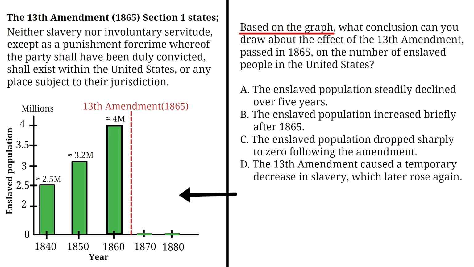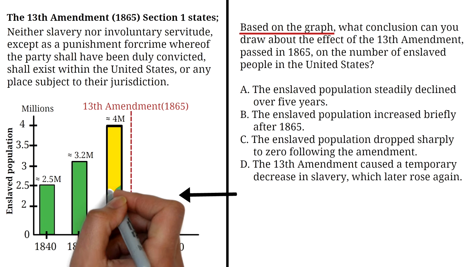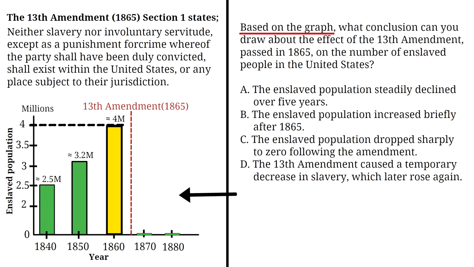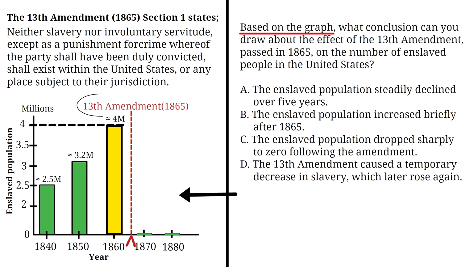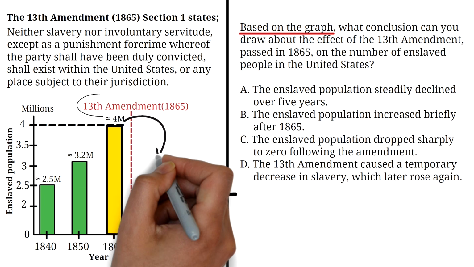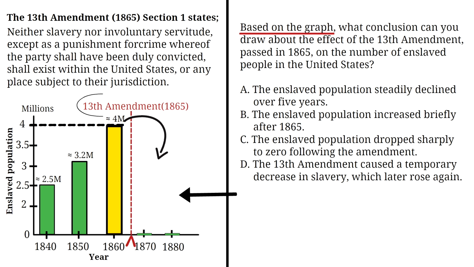We see that in 1860, the enslaved population was about 4 million. Then in 1865, the 13th Amendment was passed. After that point, the graph shows a sharp drop, almost straight to zero by the time we get to 1870. The numbers remain close to zero through 1880. Let's use that information to evaluate each answer choice.